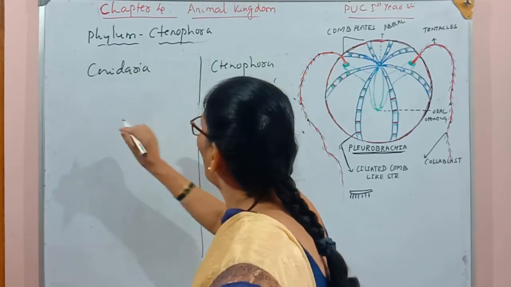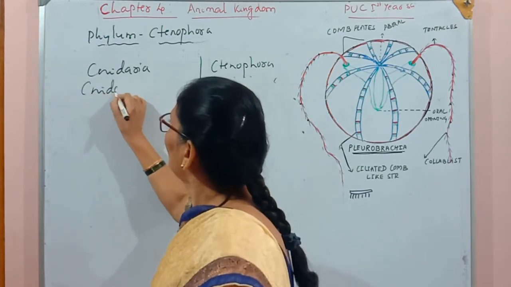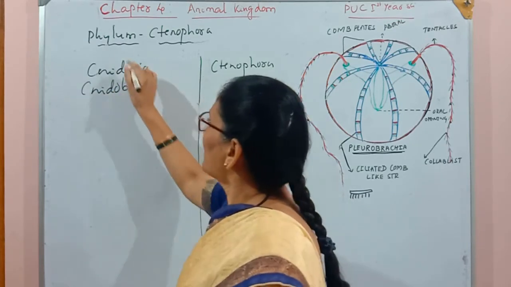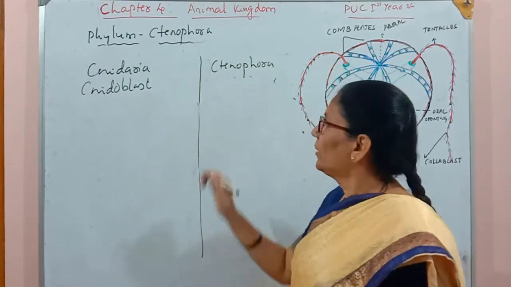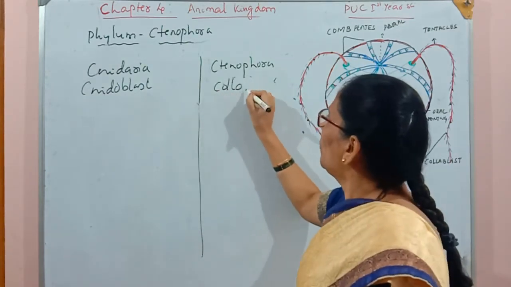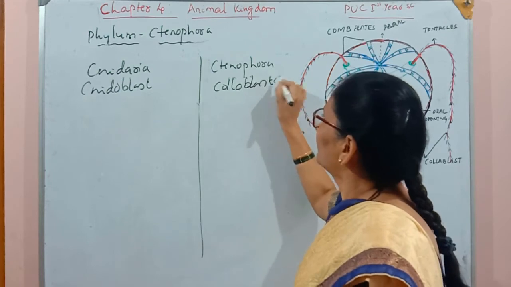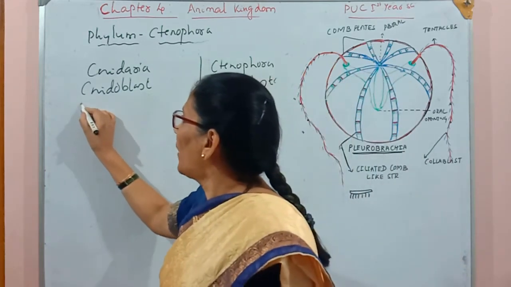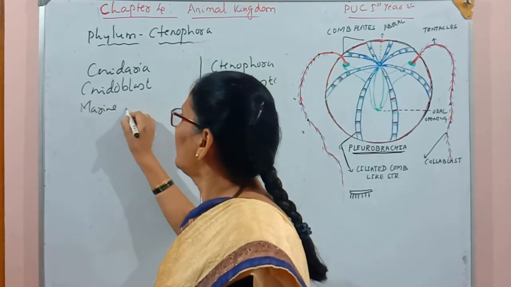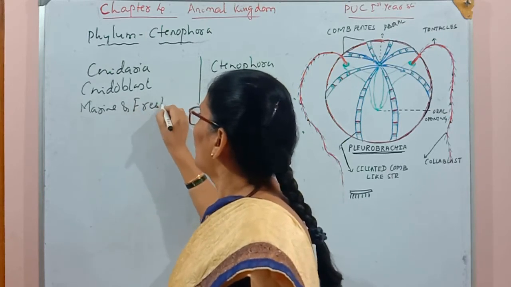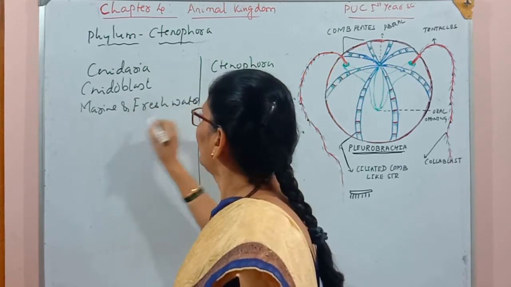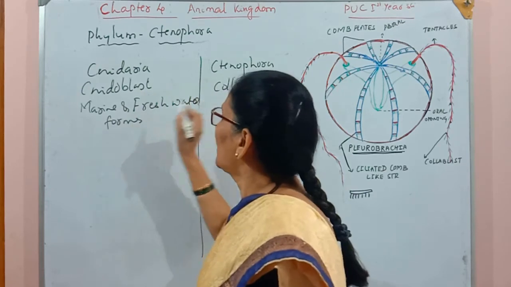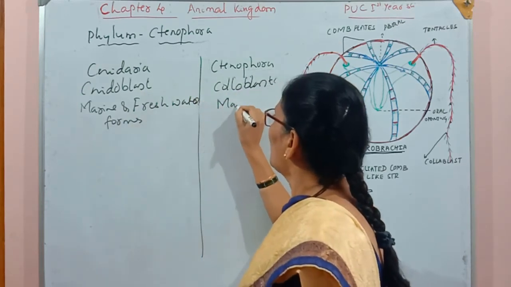The special cells present in this group are cnidoblasts. Here they are colloblasts. These are both marine and freshwater forms, but these are exclusively marine water forms.